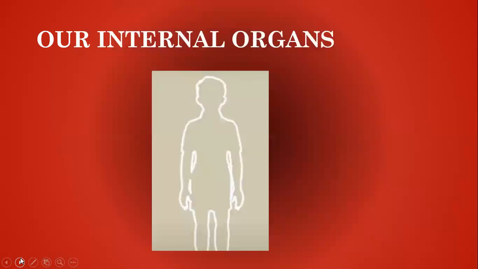And after the outline is drawn, you know some of the internal organs of your body where they are situated, right? When you are asked where your brain is situated, you know where it is, so you have to mark it. Correct? So you have to mark your brain.